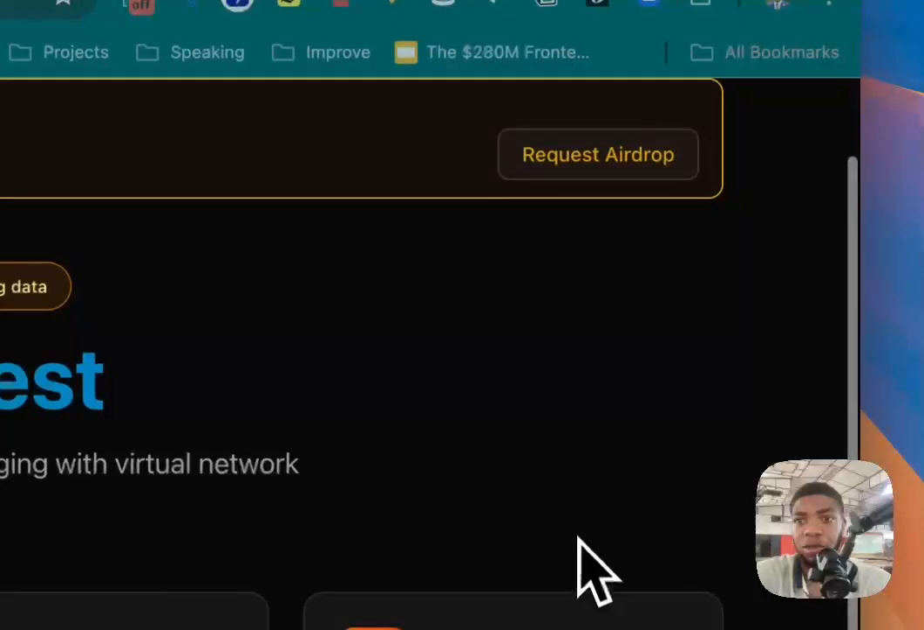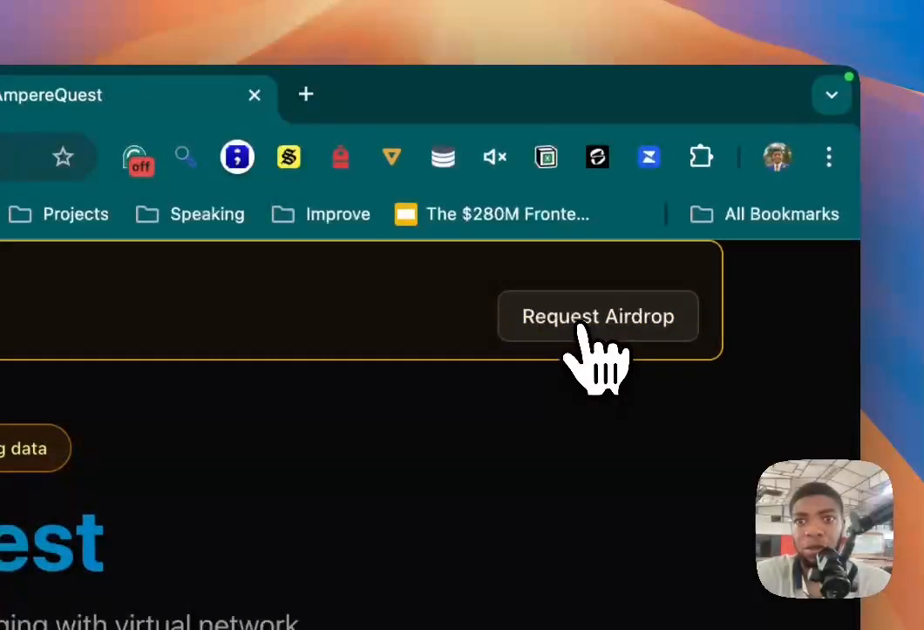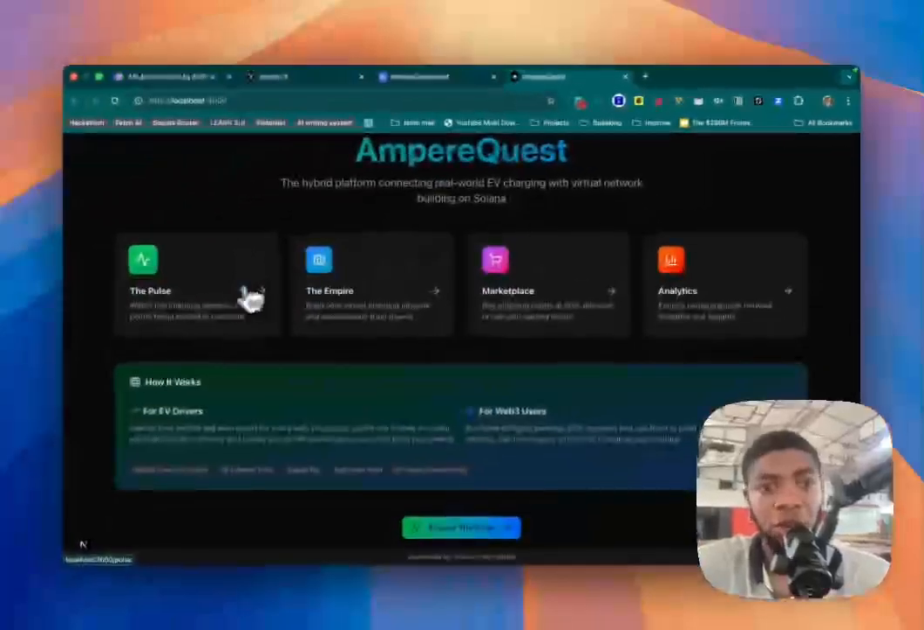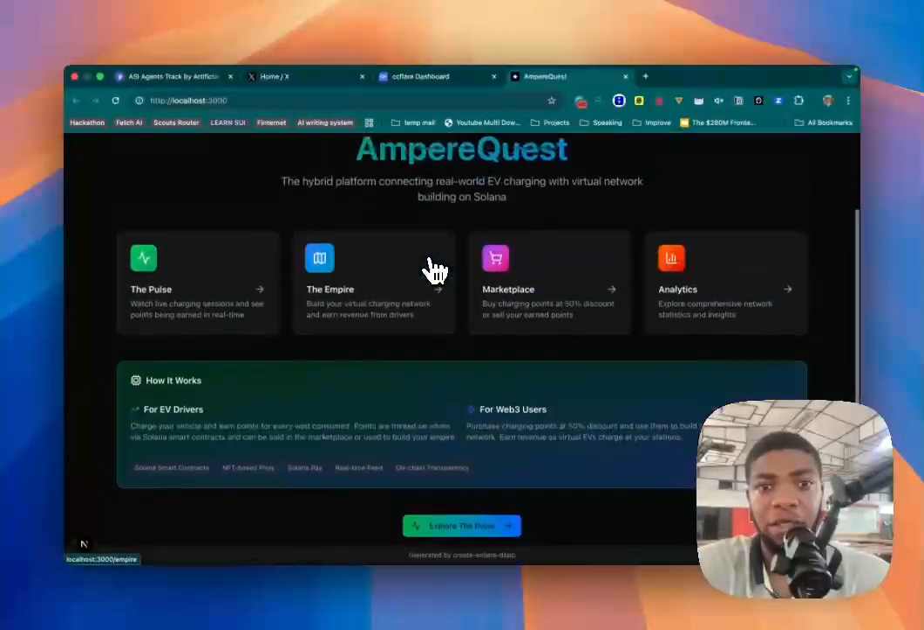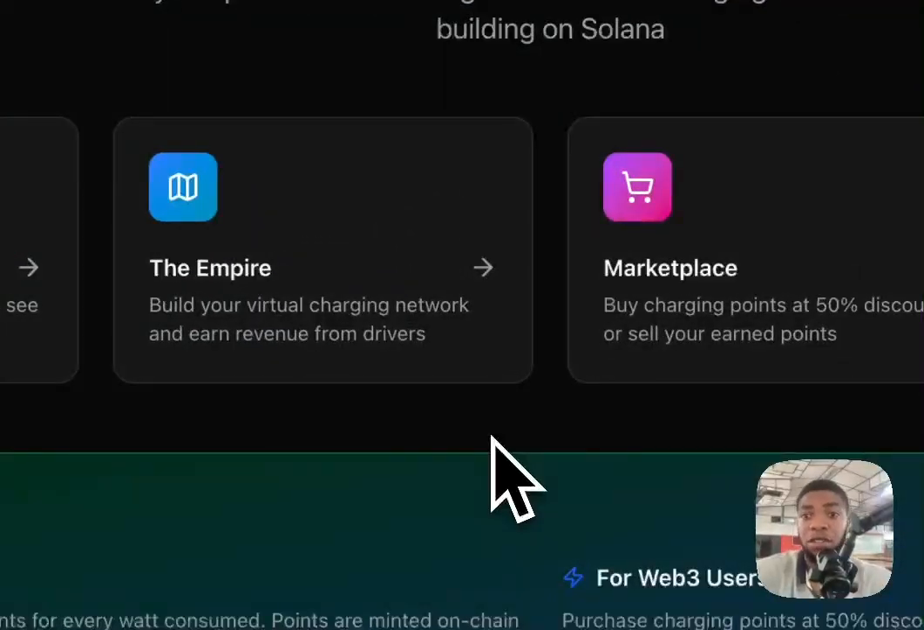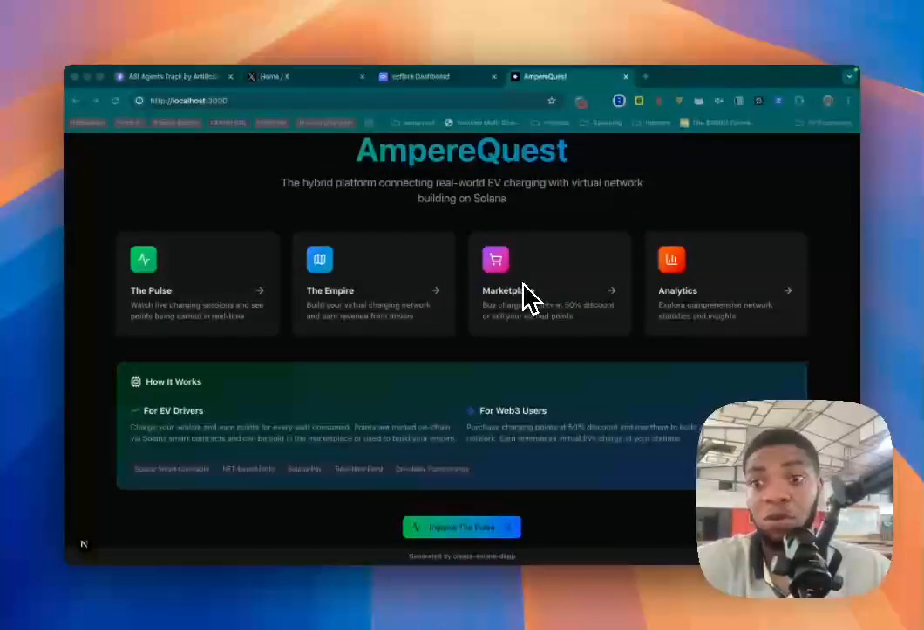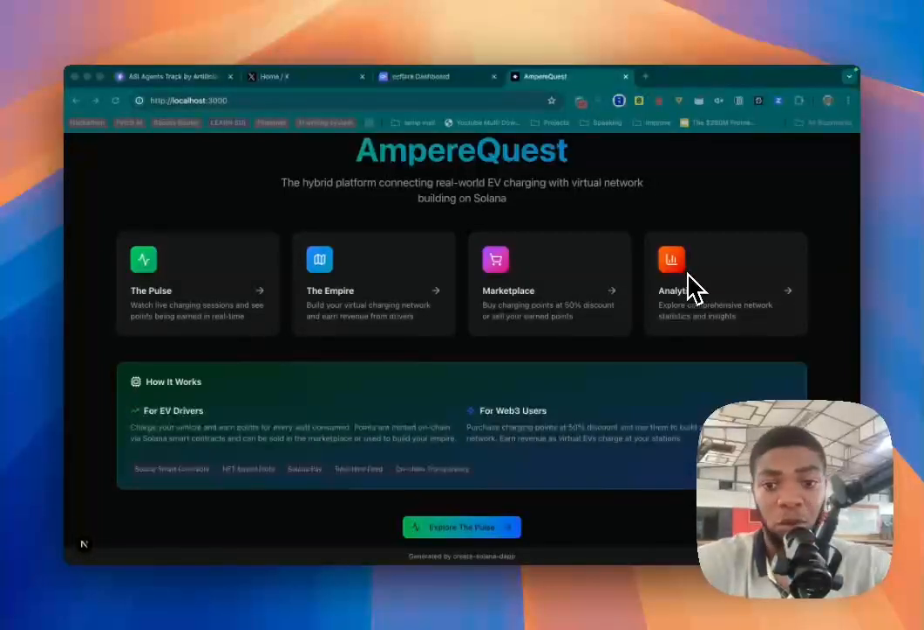Okay, all I can do is request an airdrop. This is for testing purposes. Okay, I think we already have some. So I'm going to walk you through the Pulse. Like I said earlier, there are different smart contracts exposed by this single front end. We have the Pulse, the Empire, the marketplace where EV drivers and Web3 users can trade points, and we have the analytics to check the system and understand what is going on.